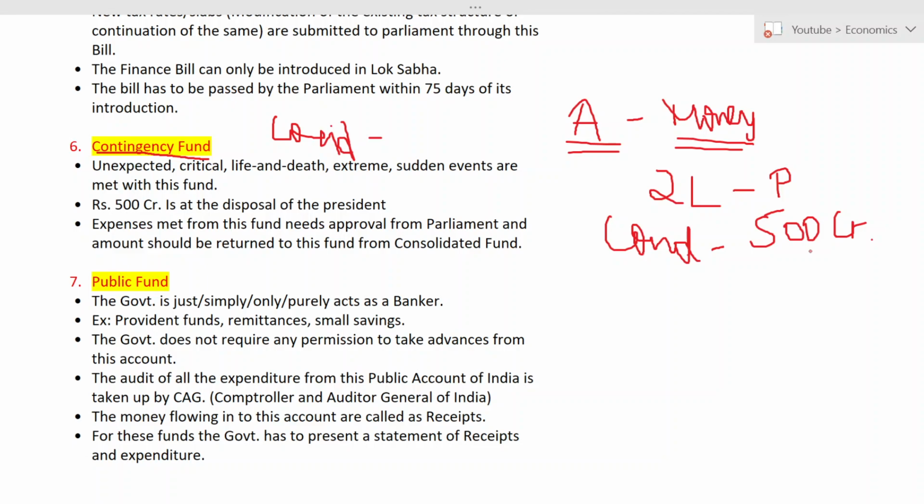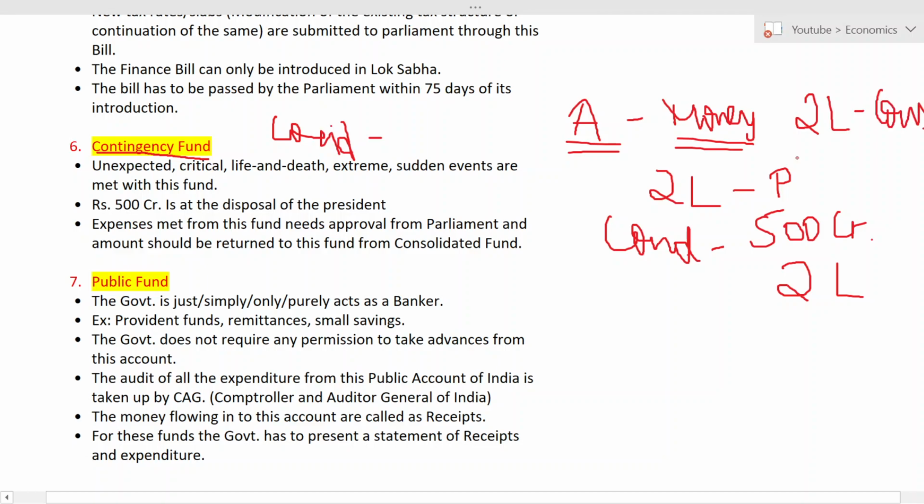From this 500 crore, if you take 2 lakhs, then after meeting the expenses, you have to take 2 lakhs from the consolidated fund and deposit it in the contingency fund. That is the condition here.